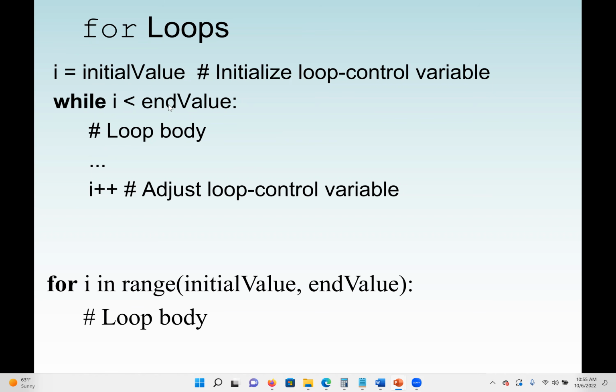So you can see I'm writing the same while loop, but here we say for i. In a for loop, we are using a function named range. The range will tell us where we start and where we end. So for i in range from, let's say, 0 to 9, the loop is going to execute 9 times, not 10. So it will execute from 0 to 8. Very simple. Use the range function for where you want to start and where you want to end, then the loop body, that's it. We don't need a counter, increment or decrement here.